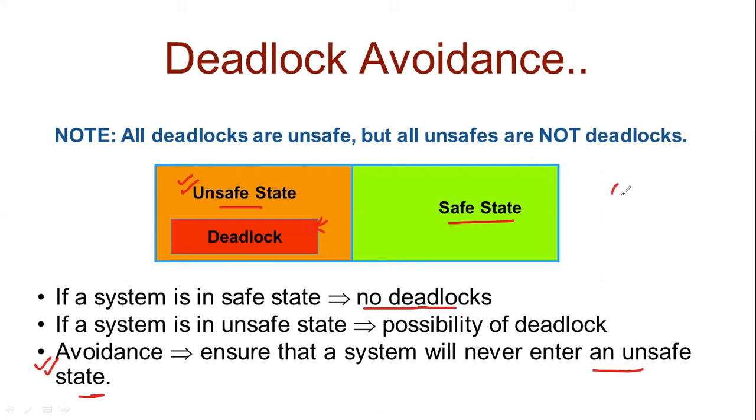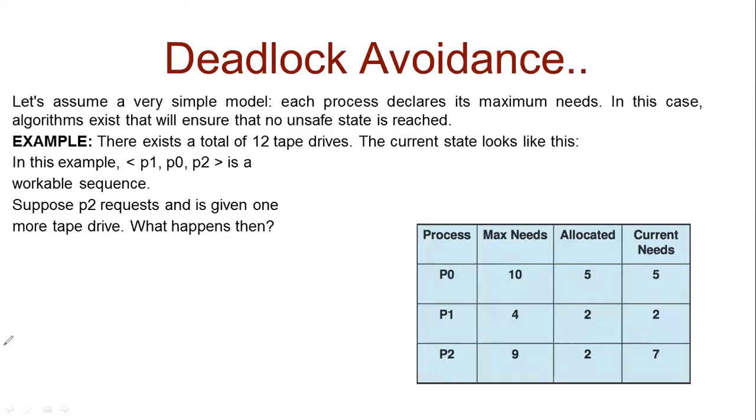Requests will keep on coming, but deadlock avoidance will ensure whether these requests should be fulfilled or not, just to ensure that the system does not enter an unsafe state. Let's understand deadlock avoidance with the help of an example.